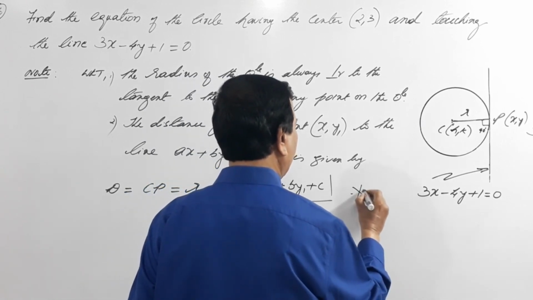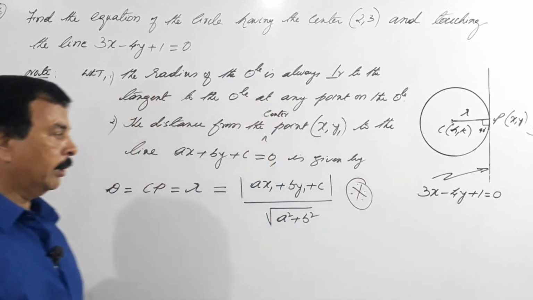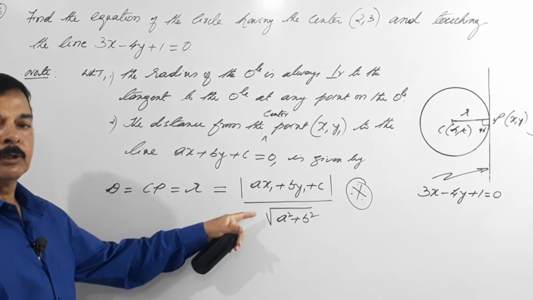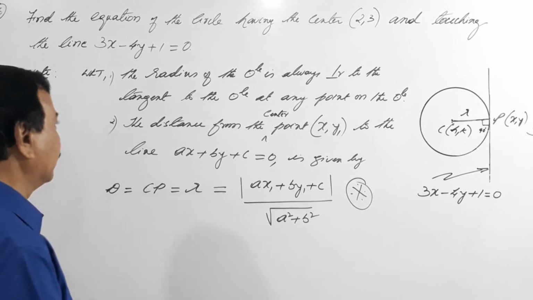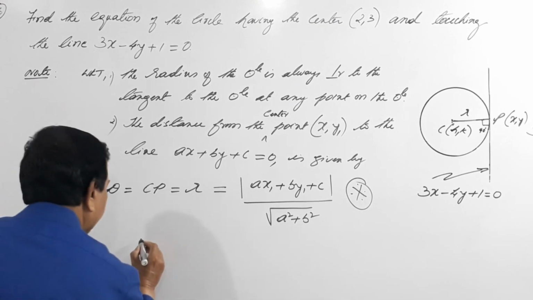This is an important formula you need to remember. So using this we can get the radius. Now we will substitute the values here.